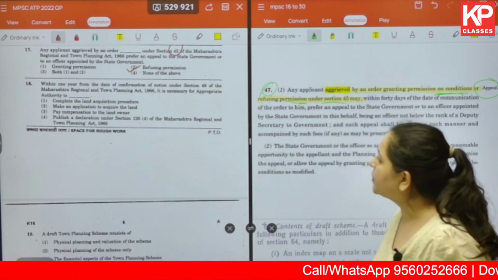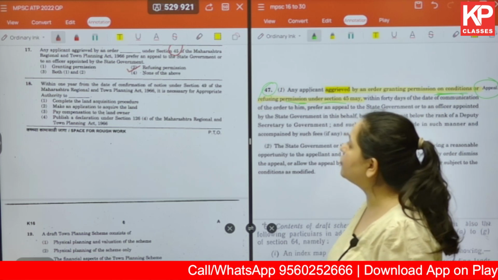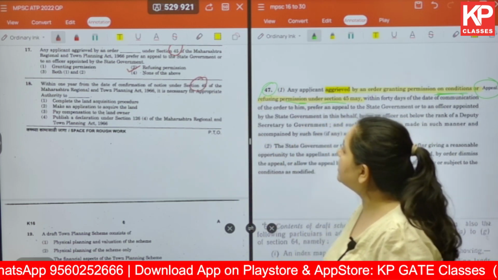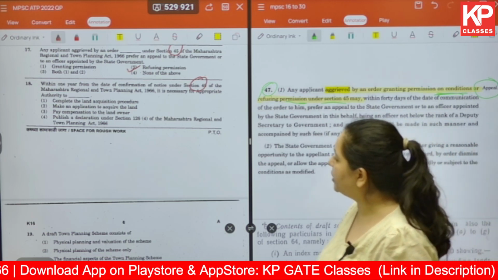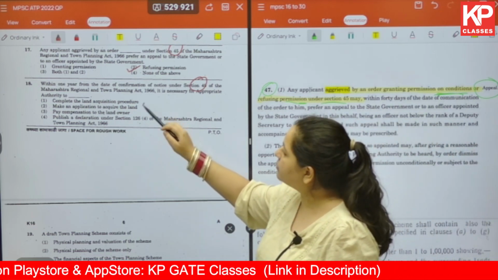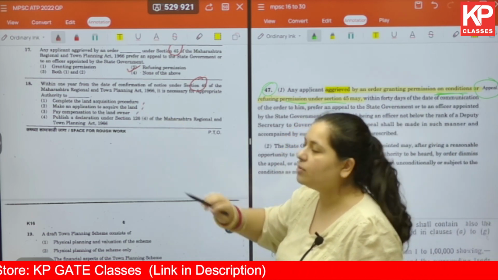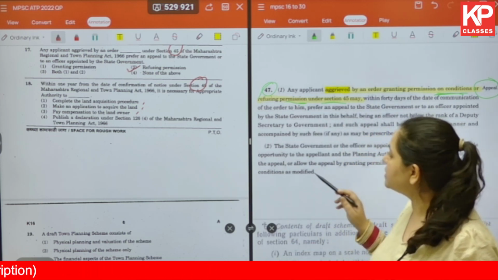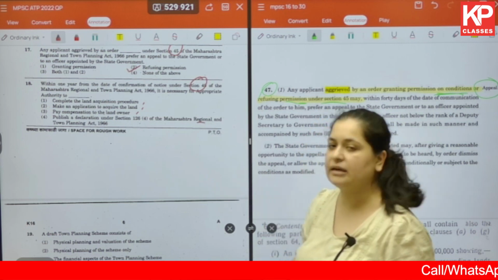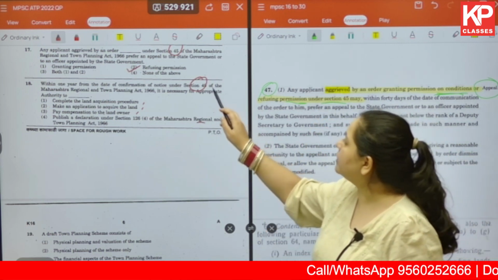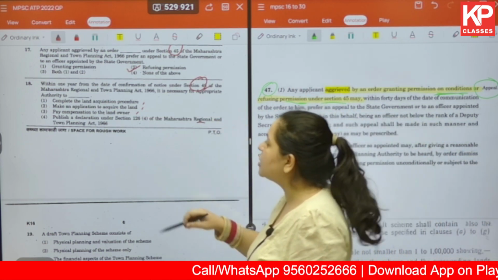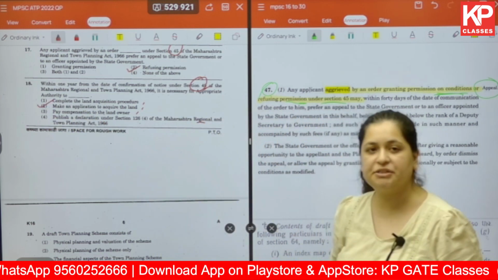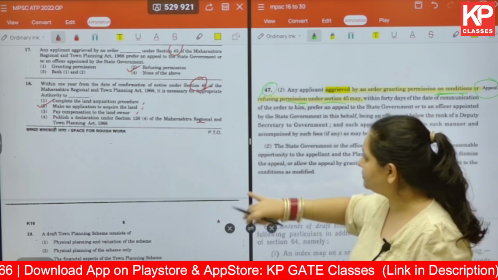Moving on to the next one. Within 1 year from the date of confirmation of notice under section 49 of the MRTP Act, it is necessary for appropriate authority to either complete the land acquisition procedure, make an application, pay compensation to the landowner, or publish a declaration under section 126(4) of the MRTP Act 1966. If you look at the details of section 49 of this act, you will find that the correct answer is make an application to acquire the land.